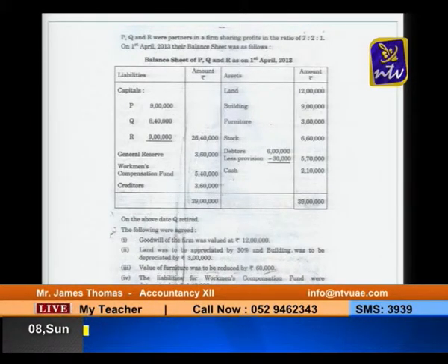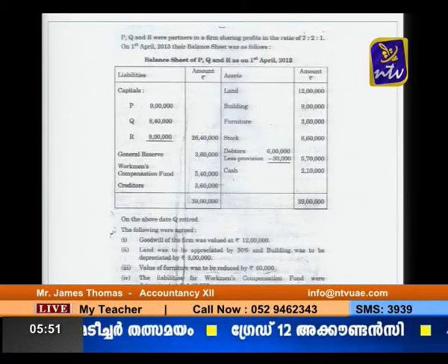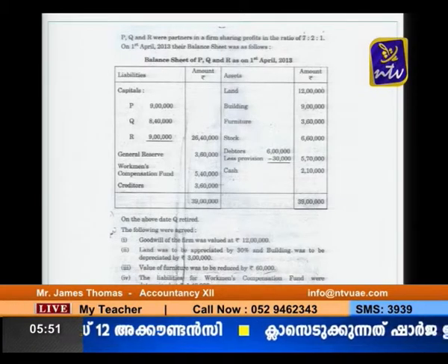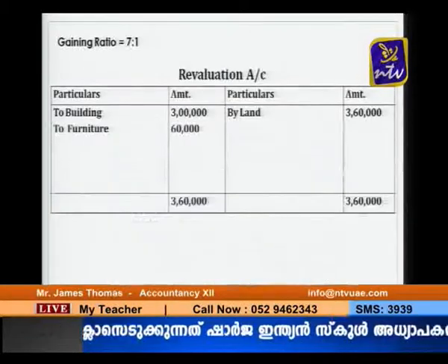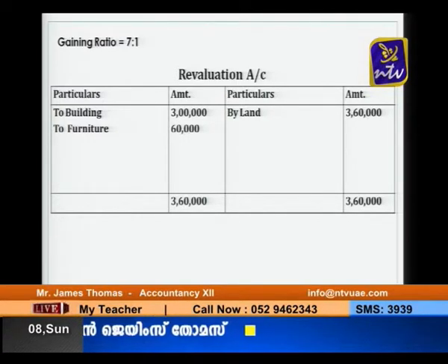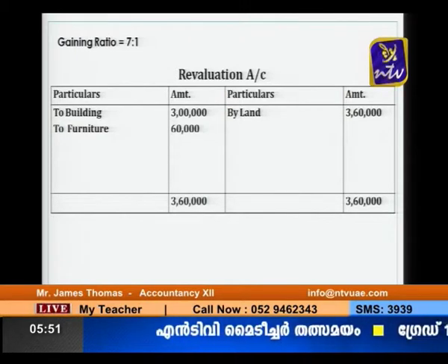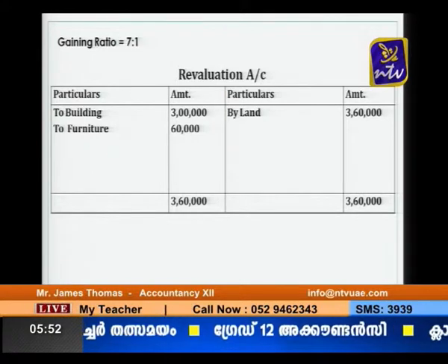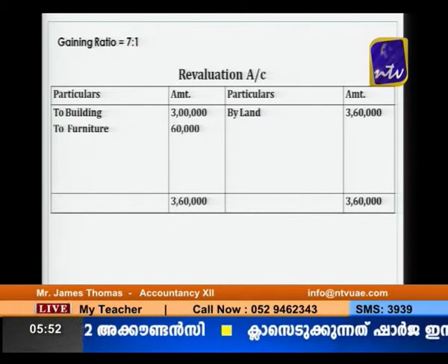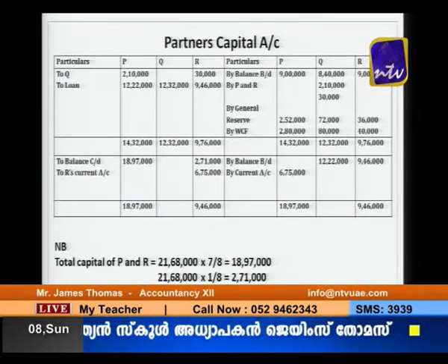The last adjustment is very important. Capital of P and R were to be adjusted in their new profit sharing ratio. For this purpose current accounts of the partners will be opened. You know that first you find out the revaluation account. So here you can see that land and building is appreciated, that is why I am putting it on the credit side, and building is depreciated, that is why I am putting it on the debit side, and furniture is also depreciated, that is why I am putting it on the debit side. You can see that both sides are equal. That means there is no question of revaluation profit or loss.